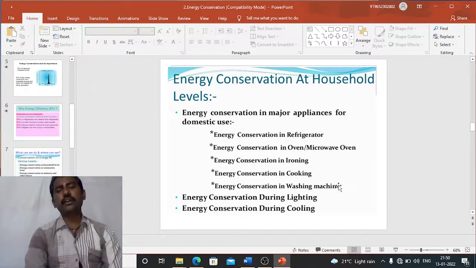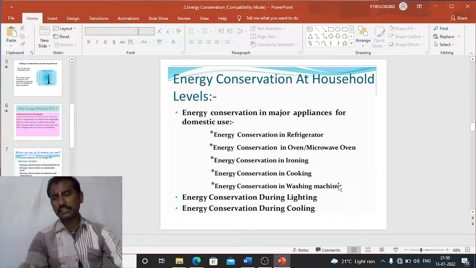And similarly, energy conservation in ironing. While ironing the clothes, we have to plan the ironing process so we can complete it at one time only in a week. That means all the clothes are ironed at a time. If you iron one cloth every day, then the heating required for ironing that cloth consumes energy every day. So in order to reduce that energy consumption, we have to plan our ironing of all the clothes at a time.